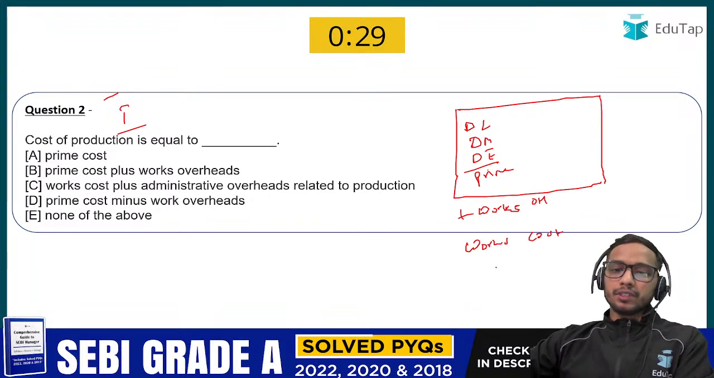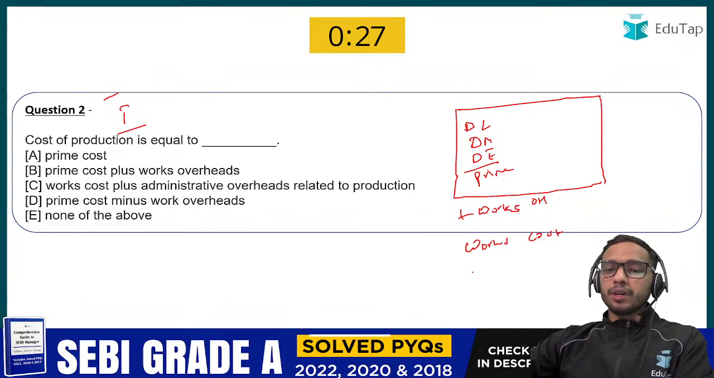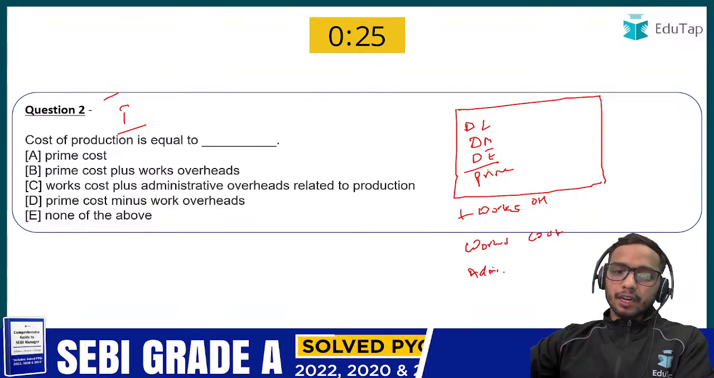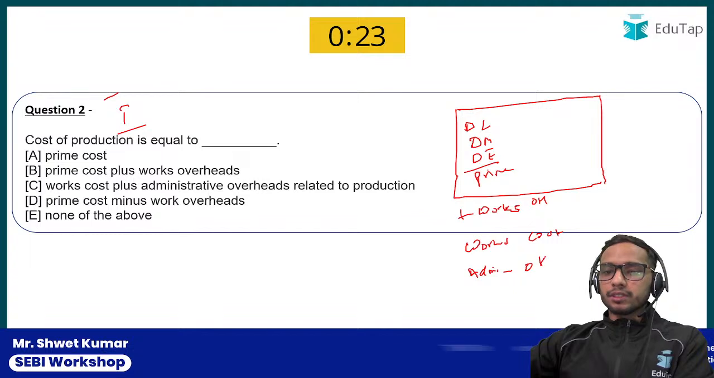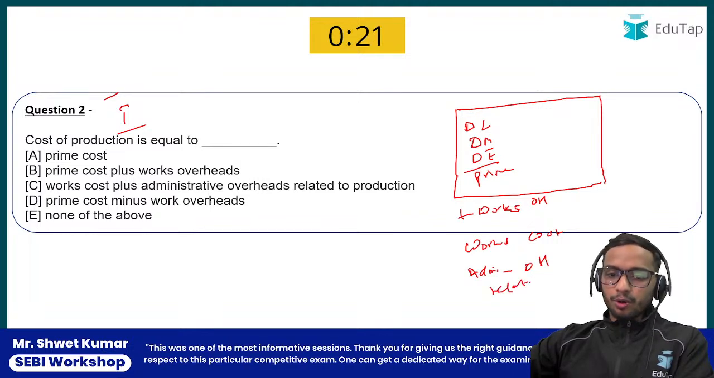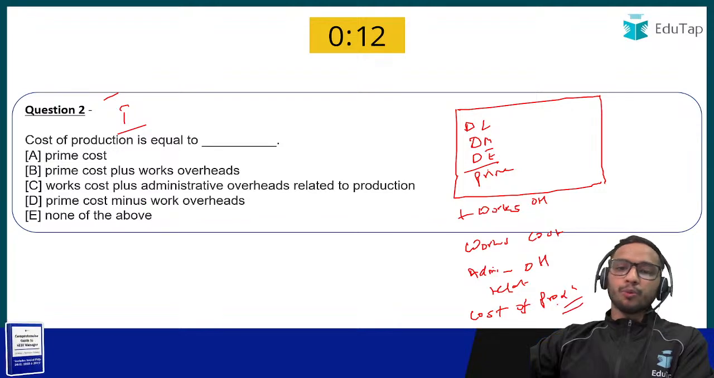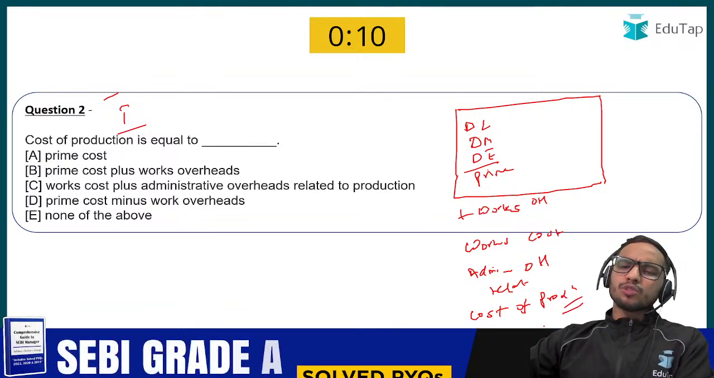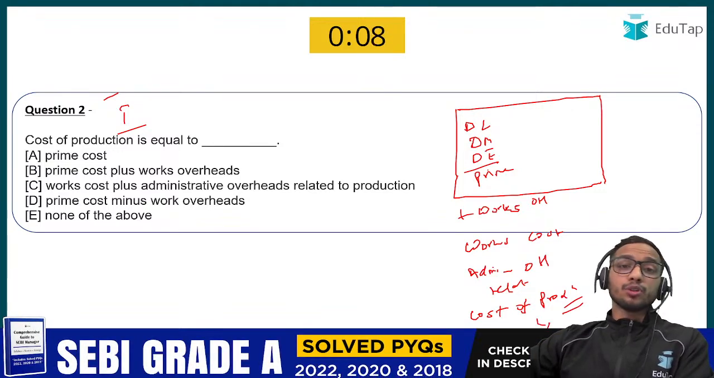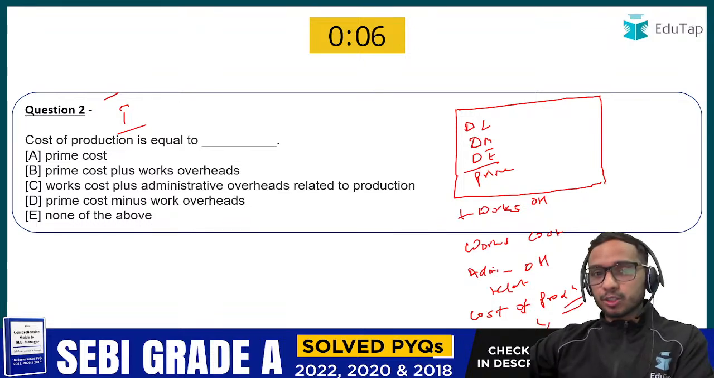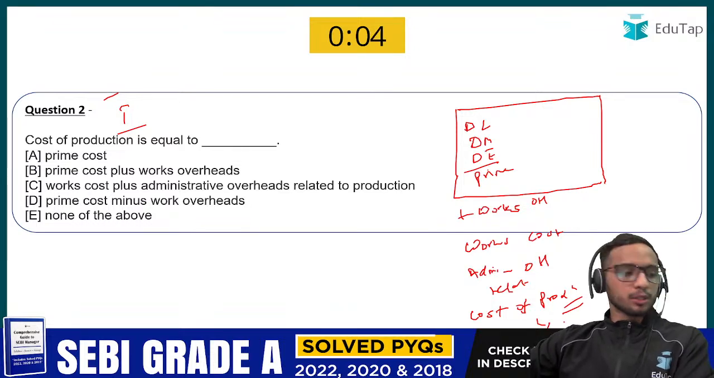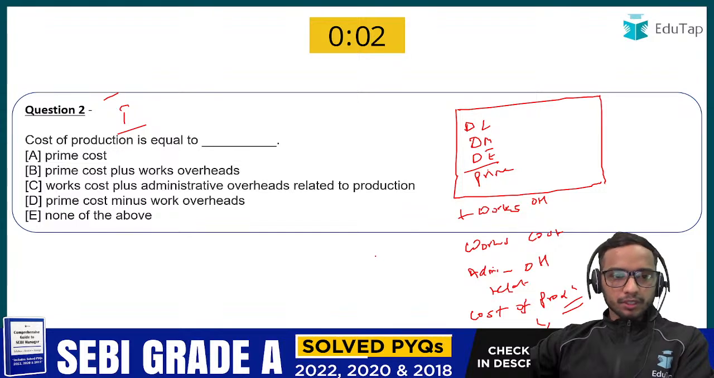And after this works cost, majority of the time you are going to add your admin overhead related to production, then you are going to have your cost of production. So this is what it is asking, what should be the cost of production. After the cost of production you have cost of goods sold and you have cost of sales as well. Don't worry, we are going to discuss that as well. First of all, give me the answer of this question.